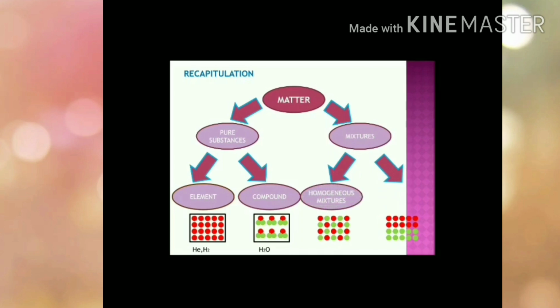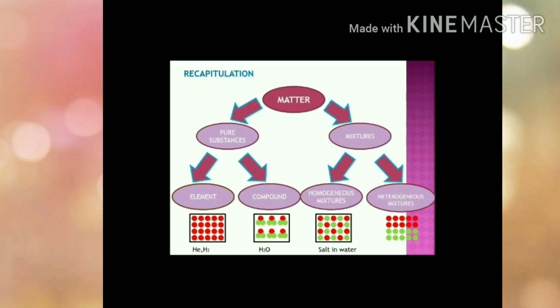Moving on to our category, mixtures. Mixture is again divided into two categories. The first category is homogeneous mixture, and as the name suggests, homo means same. So in a homogeneous mixture there is uniform composition throughout. Like when we dissolve salt in water, the salt gets evenly distributed in water. These types of mixtures are called homogeneous mixtures. There are some other examples of homogeneous mixtures also, like sugar in water or lemonade. You can think of some other examples also and comment on them in the comment section given below.